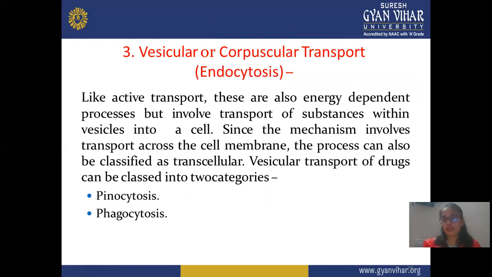The third type is vesicular or corpuscular transport. This is also known as endocytosis. In this process, absorption takes place with the help of phagocytosis or pinocytosis, showing the endocytosis process. And like active transport, these are also energy dependent processes, but involve transport of substance within a vesicle in the cell. Means this vesicular or corpuscular transport also uses some energy or ATP molecule for transport across the membrane. Since the mechanism involves transport across the cell membrane, the process can also be classified as transcellular, and it is again divided into two types, phagocytosis and pinocytosis.